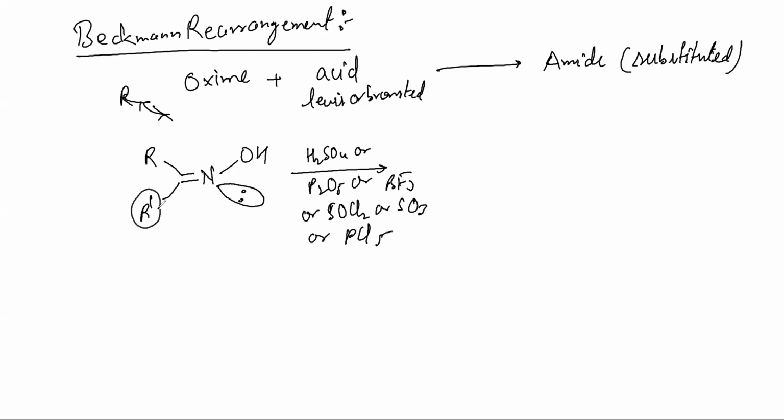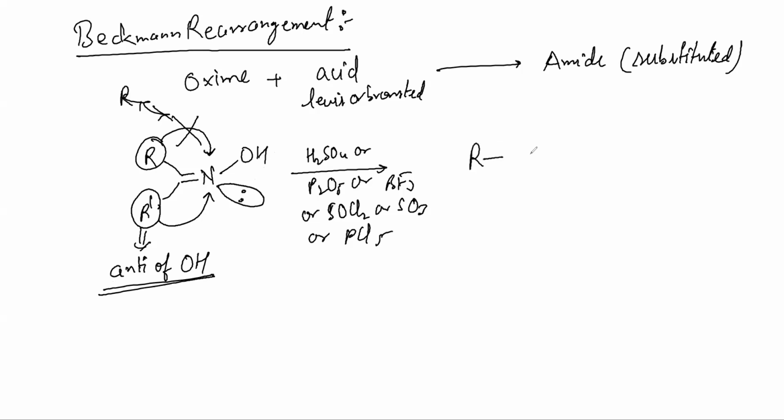This R dash will migrate here. What is R dash? R dash is anti of OH. It will migrate. R will not migrate, because it is on the same side of OH. Always the group which is anti of OH migrates. See what we will get.